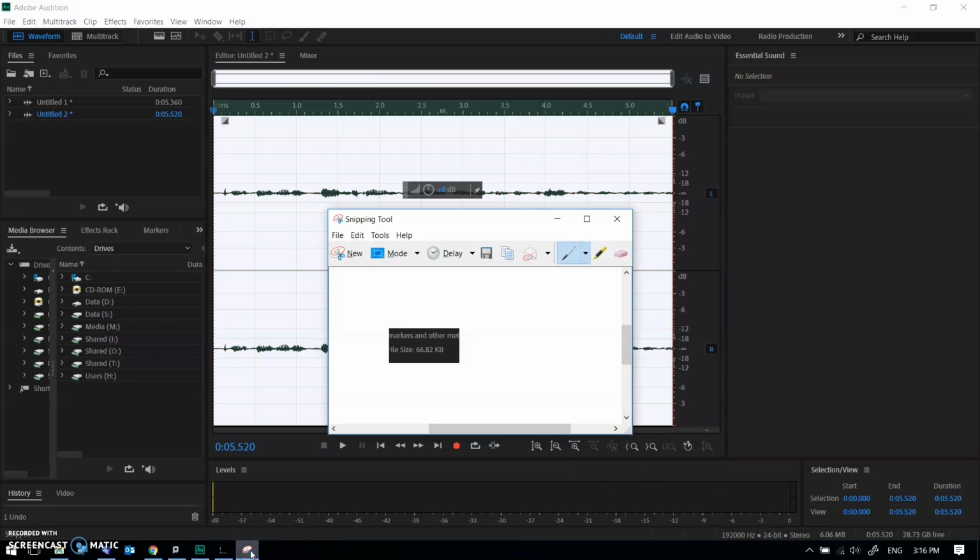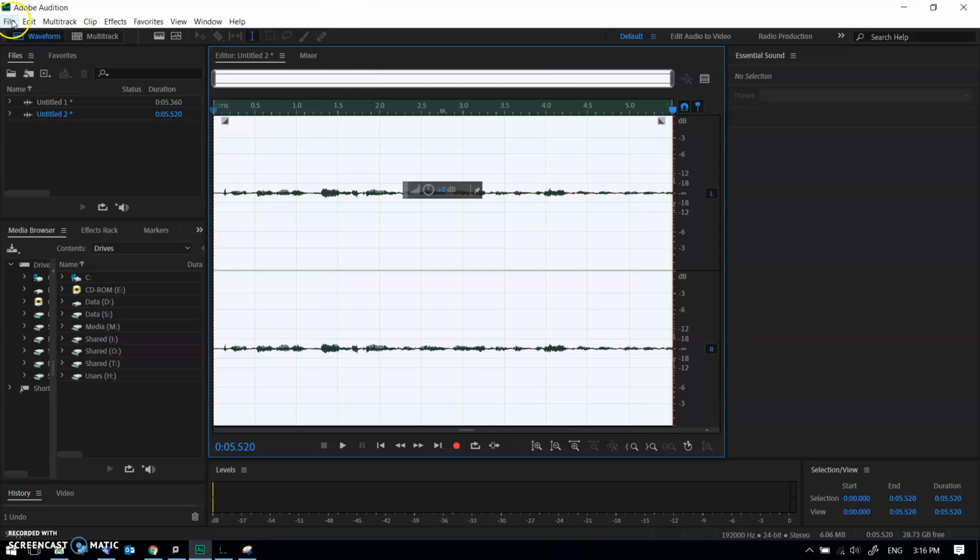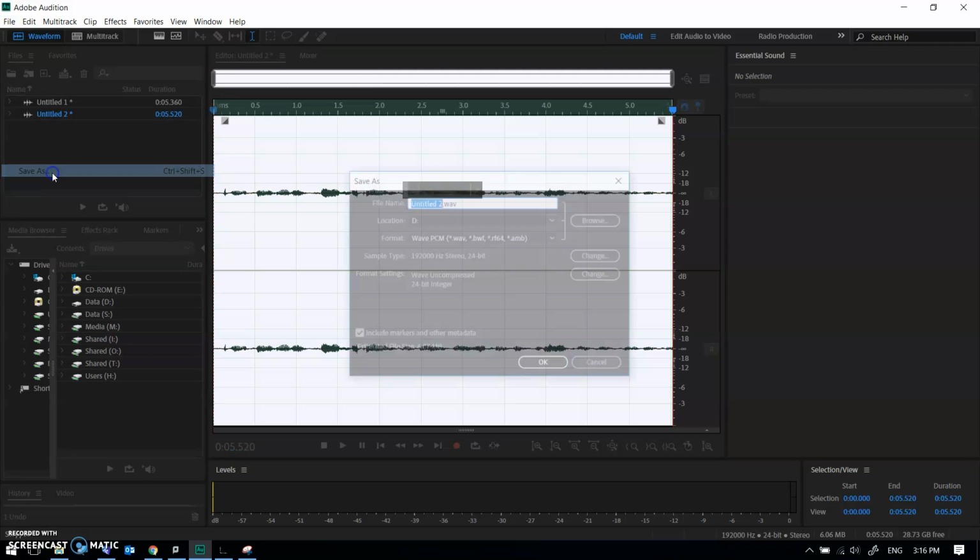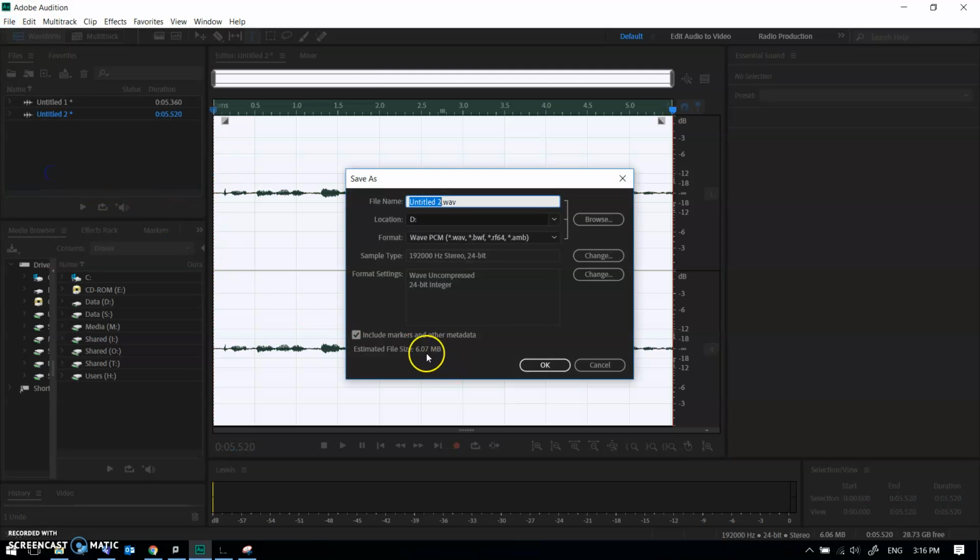So if we go back to here, let's do some rough estimate stuff because I wasn't very exact about the 5 seconds. 66.8 kilobytes, multiplied by 100 times bigger, should be 6,682 kilobytes, or 6.6 megabytes. So if we do save as, see how close we are to 6.6 megabytes: 6.07 megabytes. Hey look, we're roughly in range. I'm going to call that good enough. Okay.